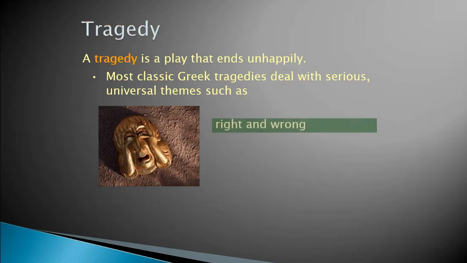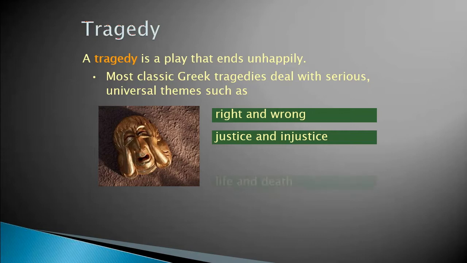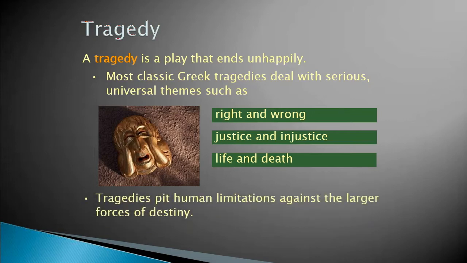Number one is right and wrong. Themes such as right and wrong. And then we equally have justice and injustice. Justice and injustice, we see it very conspicuously in comedy. And then life and death. So we see here that the overall objective of a tragedy is to bring to light these things that we've just mentioned. Tragedies pitch human limitations, let's not forget, against the larger forces of destiny. That is one thing we find also in tragedy. It pits human limitations against the larger forces of destiny.